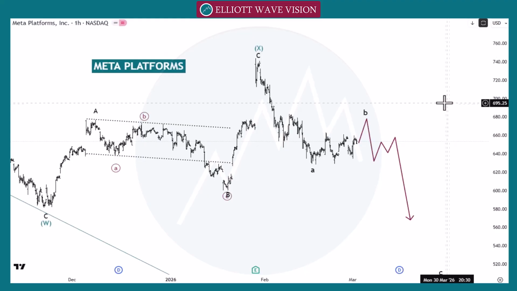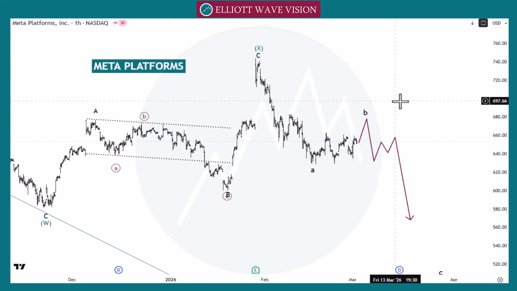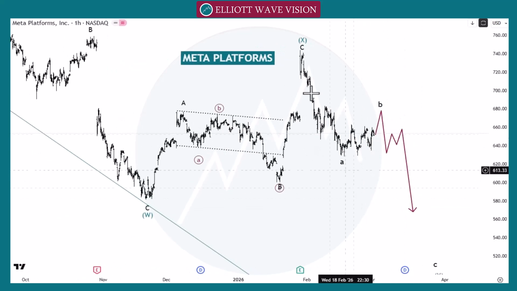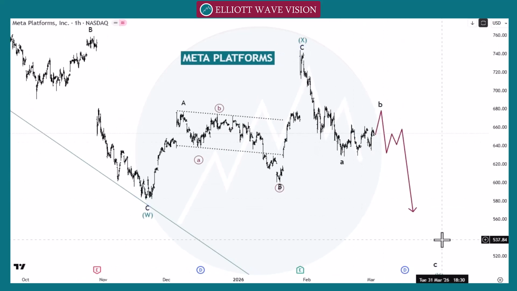If the market crosses this 700 and gives us the classic trading level pattern for the bullish side, then we change our count towards the bullish move. So as of now, we are looking for this move as a WX and then Y. So let's check our next pair, Google.